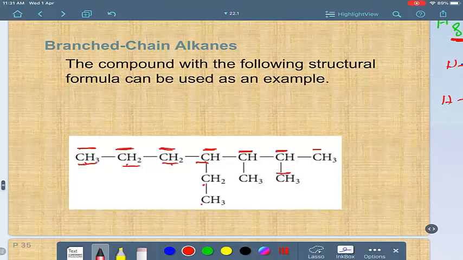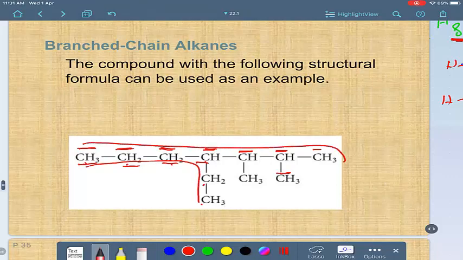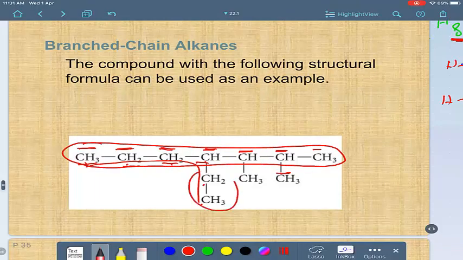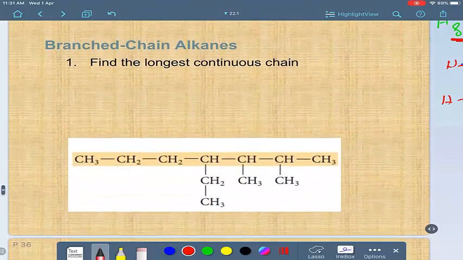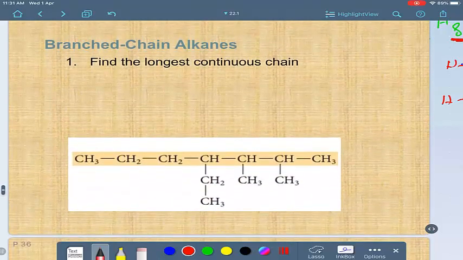So the longest one is 7, not this, but this is the longest one, 7. And these are the branches. We have 3 alkyl branching groups. So we identify the longest chain and the branches as well. This is the first step to find the name.